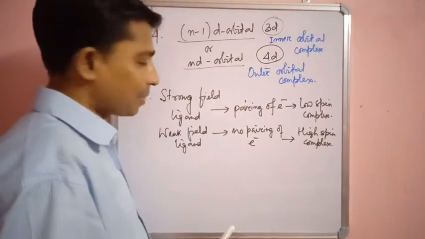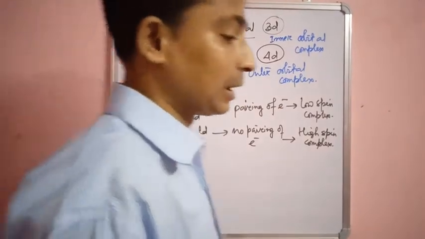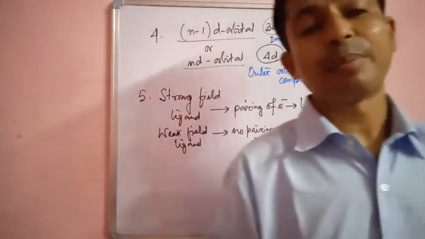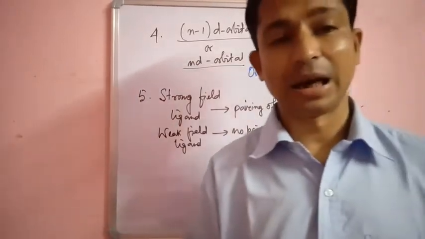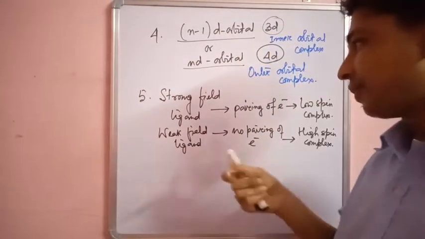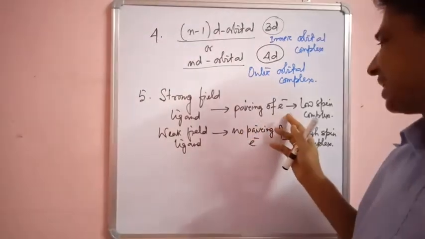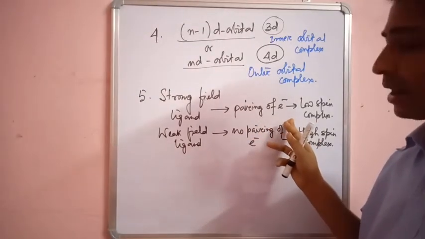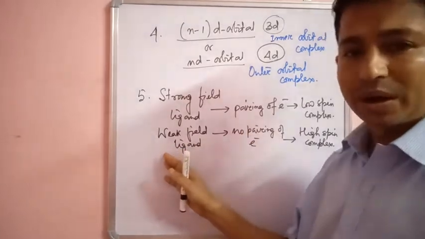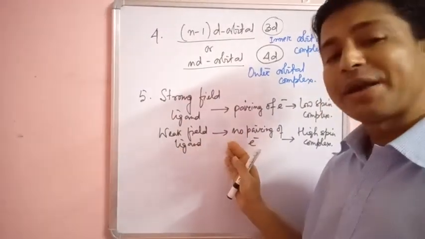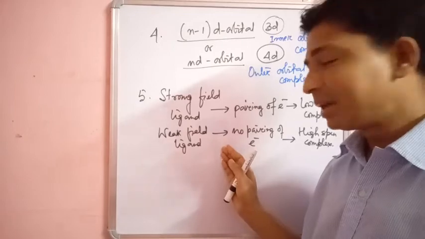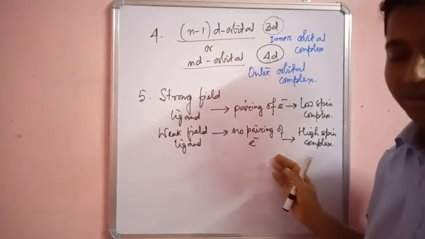And the last but not the least is now the ligand nature. If the approaching ligand is a strong field ligand, now what will it do? It will do the pairing of electrons. So as a result, the complex will be a low spin complex. And if the ligand is a weak field ligand, then no pairing of electrons will take place in the d orbital, and the complex will be a high spin complex.